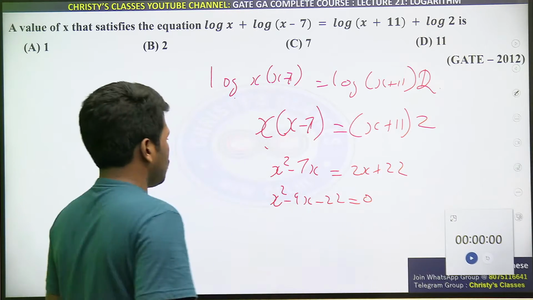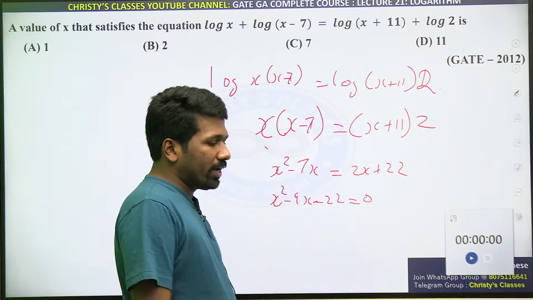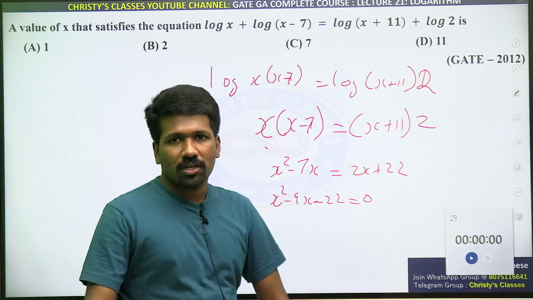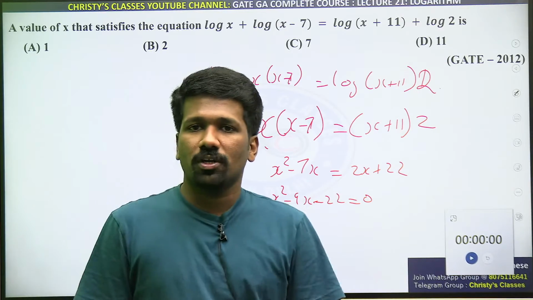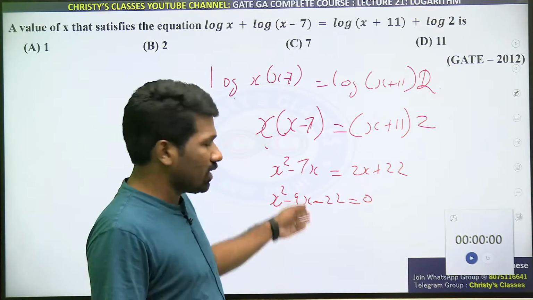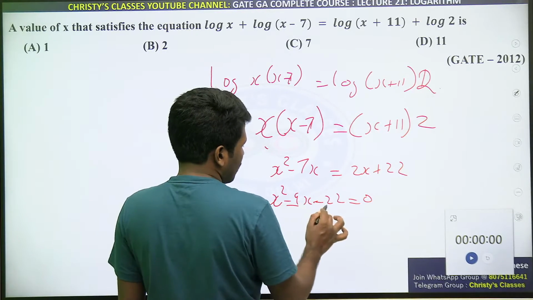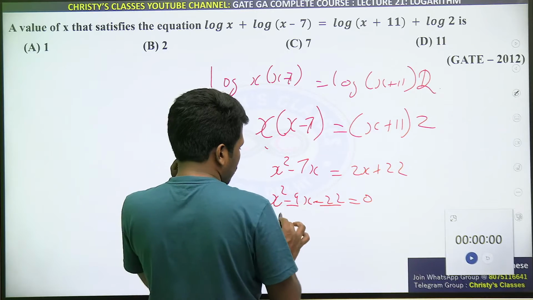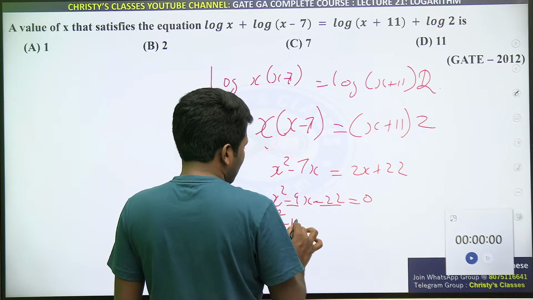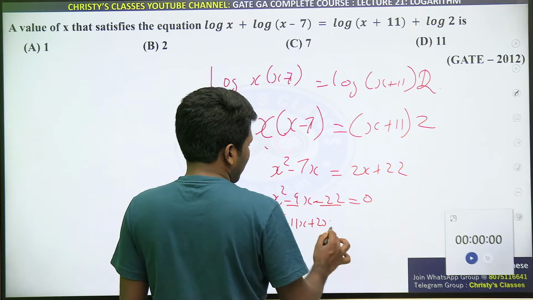Did you all understand this? So this is now a quadratic equation form. Either you can use minus b plus or minus root of b square minus 4ac by 2a, or splitting the middle term idea will be even easier. Splitting the middle term, sum minus 9 होना चाहिए, product minus 22 होना चाहिए. So x square minus 11x plus 2x will be better.